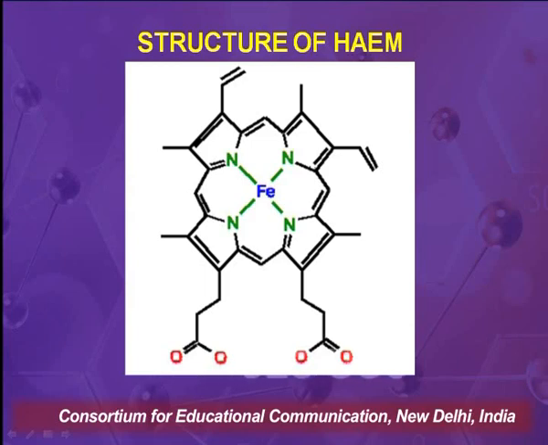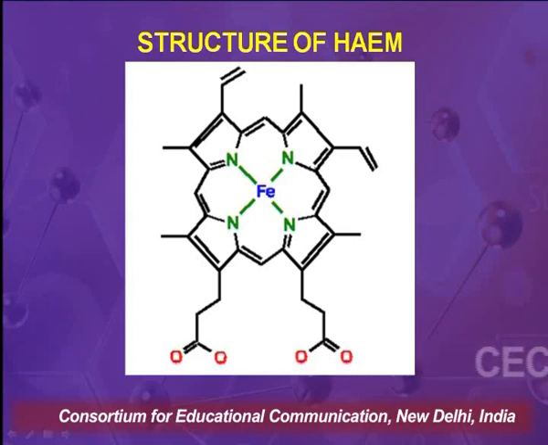Iron is coordinated with 4 nitrogens of the 4 pyrrole rings. These pyrrole rings are joined together by methine bridges, and the pyrrole rings contain associated groups like CH3, CH2, COOH and CH=CH2. This is the overall structure of heme.